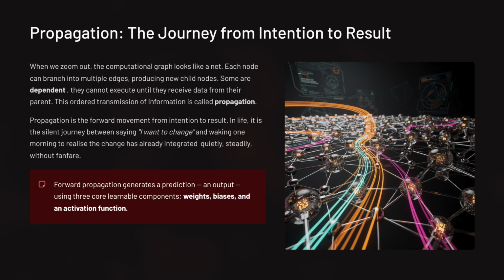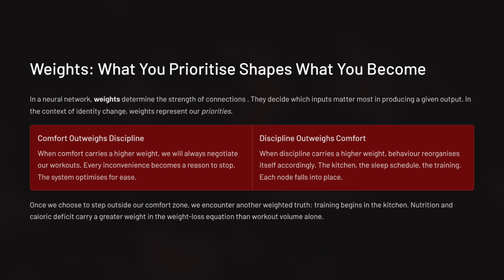This ordered transmission of information is called propagation. Propagation is the forward movement from intention to result. In life, it is the silent journey between saying, "I want to change," and waking up one morning realizing the change has already integrated. The purpose of propagation is to generate a prediction, an output, using three core learnable components: weights, biases, and an activation function. Let's use fitness to understand them intuitively. Weights determine the strength of connections or which inputs matter most. In identity change, weights represent priorities. What matters most will shape the outcome most strongly.